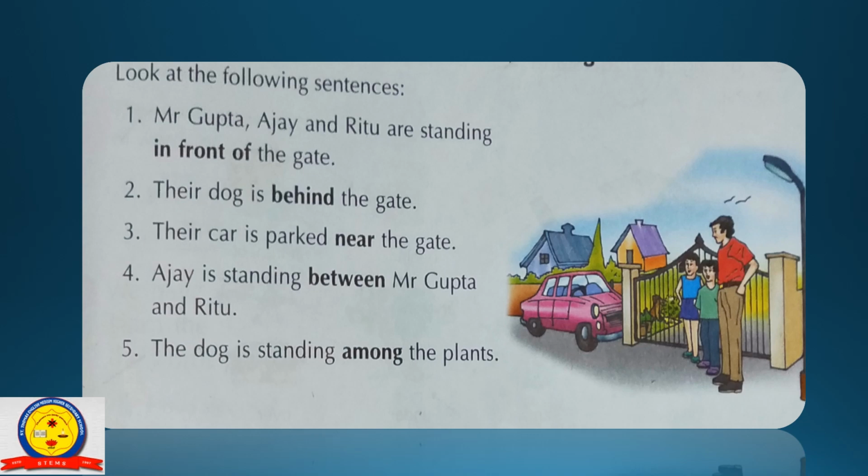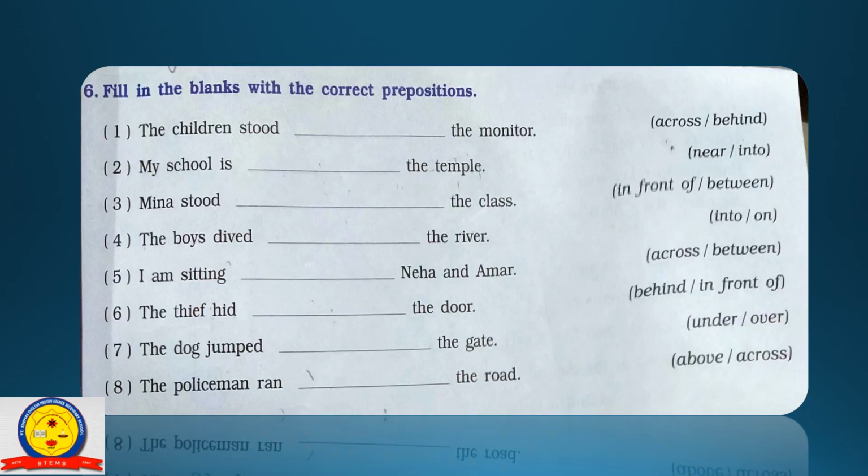I hope you better understand by the picture where we can use prepositions of place and how we can use them. Children, I hope you have understood about prepositions. So now let's solve the exercise.